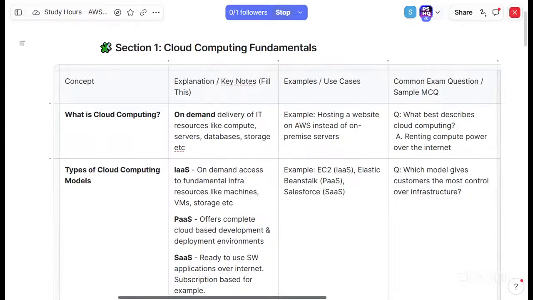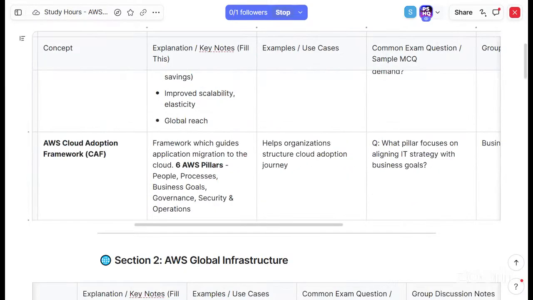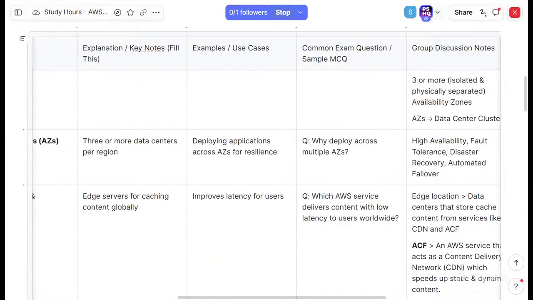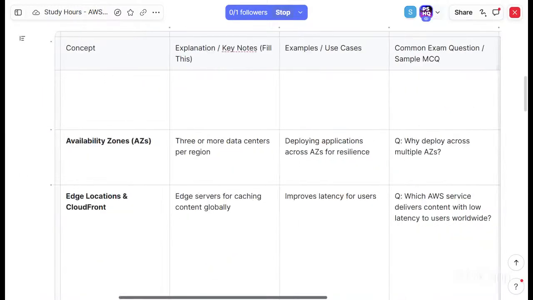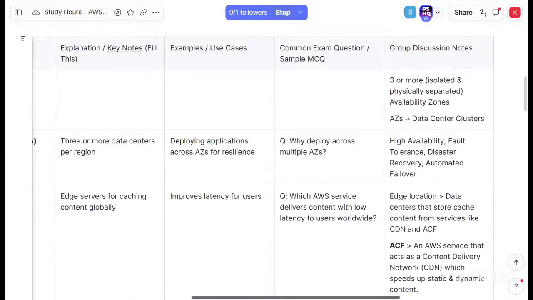What is the difference between availability zone and region? This also we discussed? Should I go up? Hold on. I'll read it out. Yeah, go ahead. First, read for the availability zone.